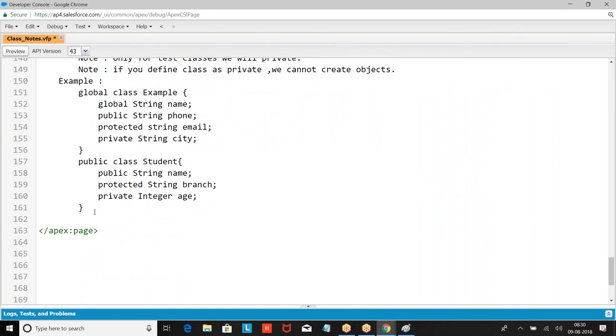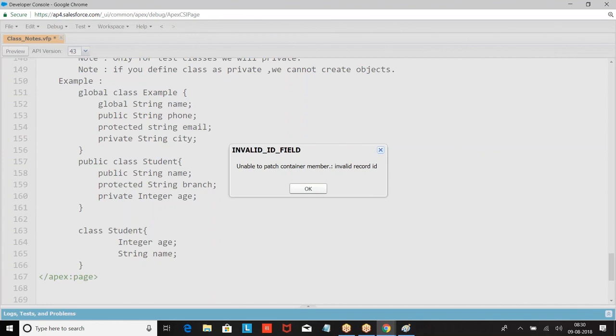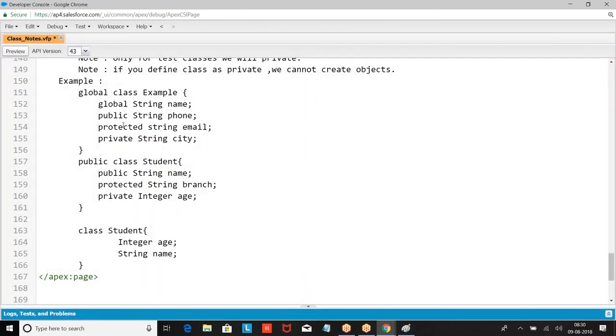Are you getting my point here? If you define anything as private, or if you don't define anything, by default it is private. Then all the members of this should be private. So if the class is global, the members of the class can be global, public, protected or private.